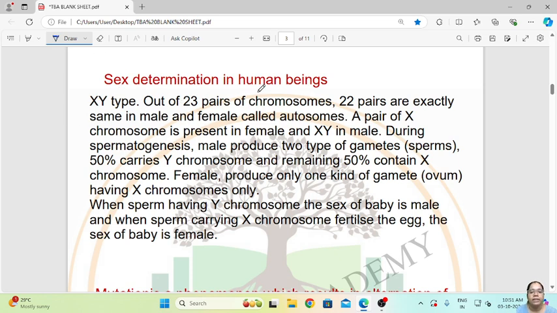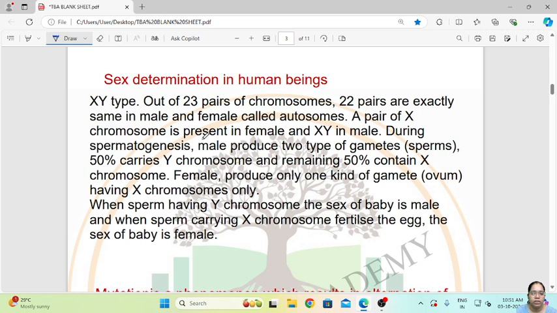Out of 23 pairs of chromosomes, that is, we consist of 23 pairs of chromosomes, 22 pairs are exactly same in female and male, and they are called autosomes, and a pair of X chromosomes is present in female and XY in male.